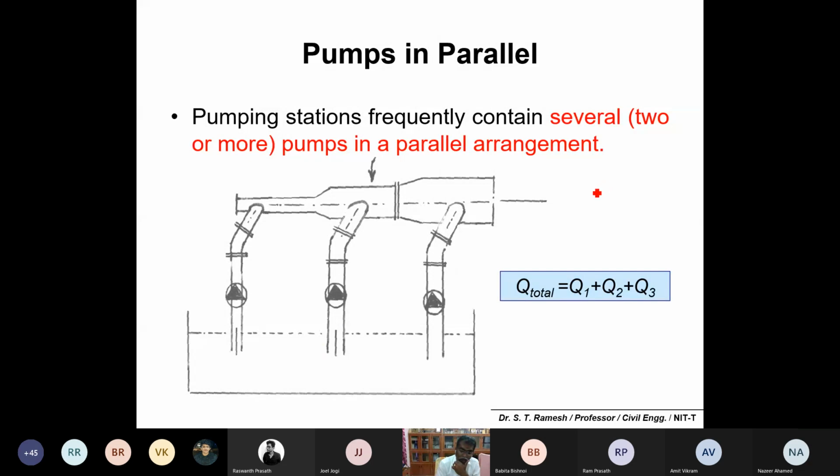If you want to discharge a larger quantity of water, you can connect three identical pumps in parallel. One pump will pump Q1, the next will pump Q2, and the third will pump Q3, and you get water in an excess quantity, Q total. So the three pumps together, this arrangement, is called pumps in parallel. Three identical pumps are connected in parallel, where the discharge is more. Is it okay? Yes, sir.